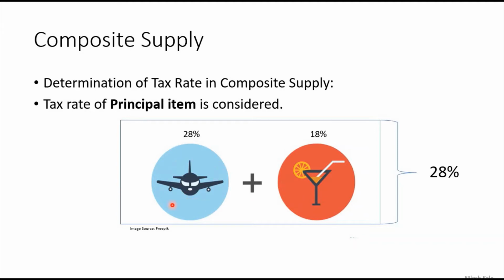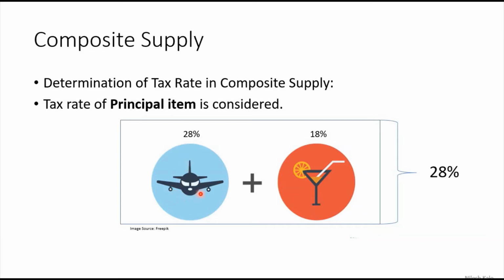But for the air tickets you are paying 28% GST, but food and beverages have 18% GST. But for this whole transportation you have 28% rate of tax. It is not 18%, it is not 28, but for whole of this transportation we are charging you 28%, because principal item is traveling.